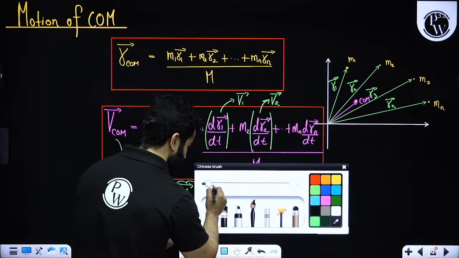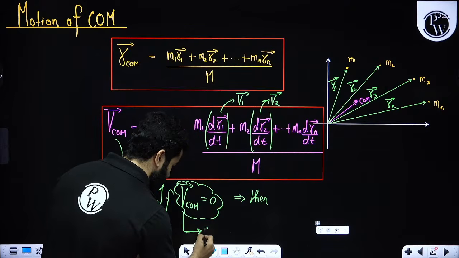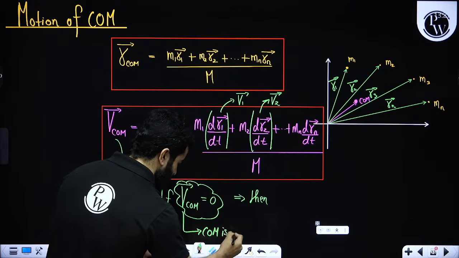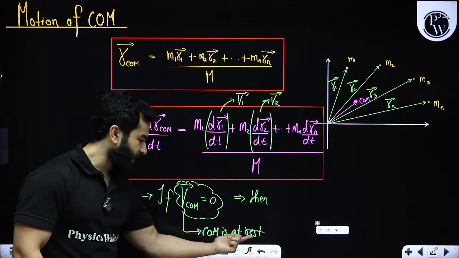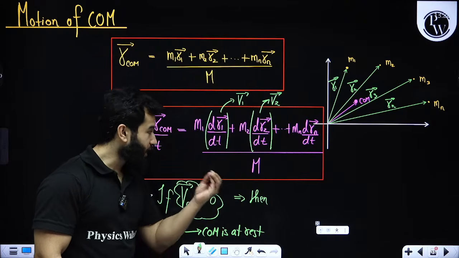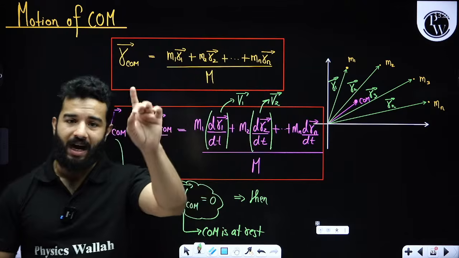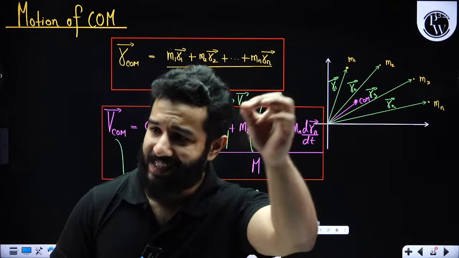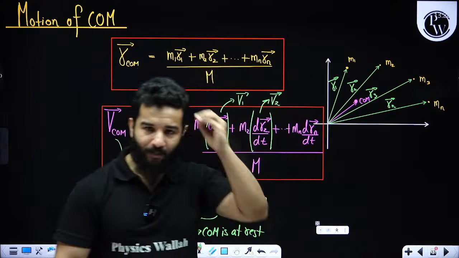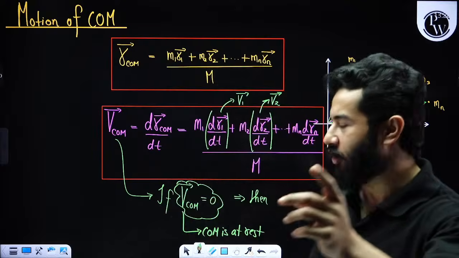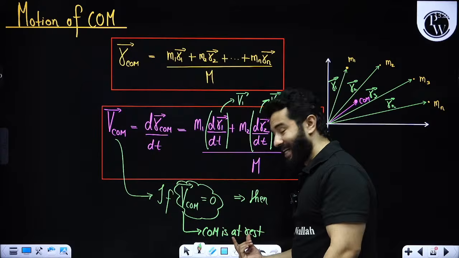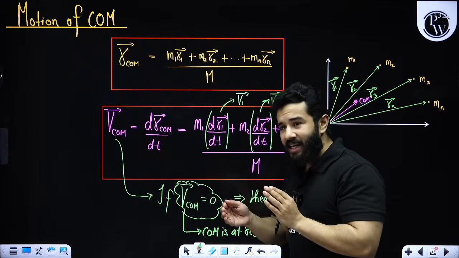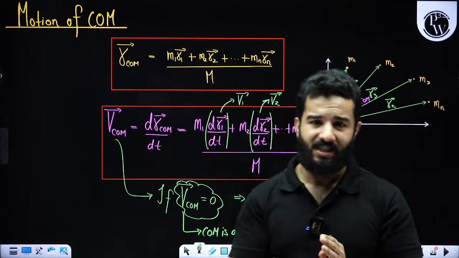This basically means that center of mass is at rest. What can you say about V1, V2, V3? Are all particles at rest?